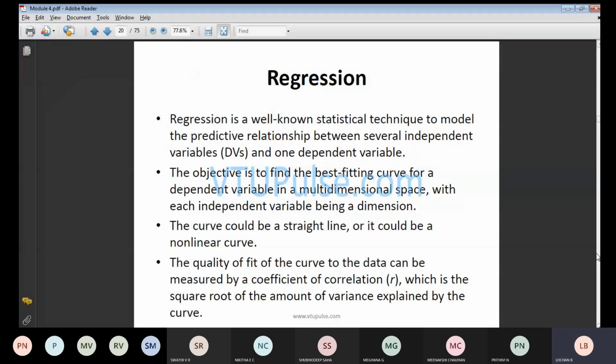Statistics. Regression is a well-known statistical technique to model the predictive relationship between several independent variables and one dependent variable. For example, in this particular case, we will be discussing two variables here. So you are going to get two variables: one is a dependent variable and one more is an independent variable.